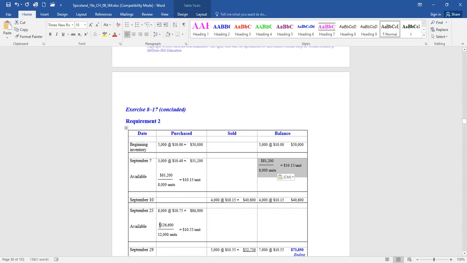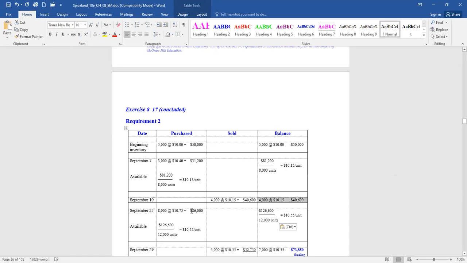When we purchase more goods on the next date of September 25th, and I'm also going to put this over here, we buy 8,000, they now cost $10.75 each for a total cost of $86,000 for this purchase. So how much does all of our inventory cost as of September 25th?